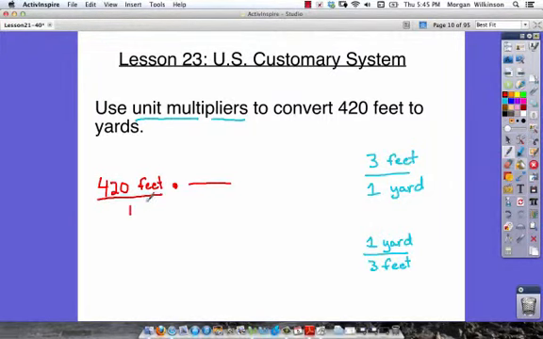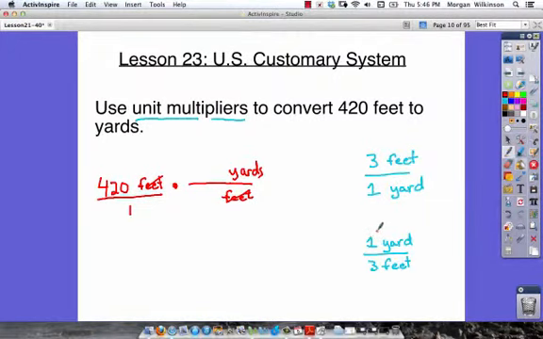So let's put that. Now the unit multiplier that we want to use will have feet in the denominator, because feet divided by feet will cancel each other out. We have nothing left. So we're going to have the yards on top if we have the feet on bottom, and we'll figure out which one is right.